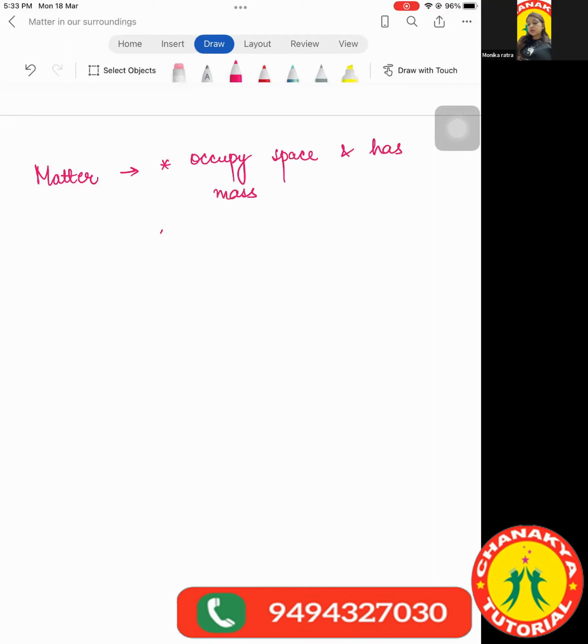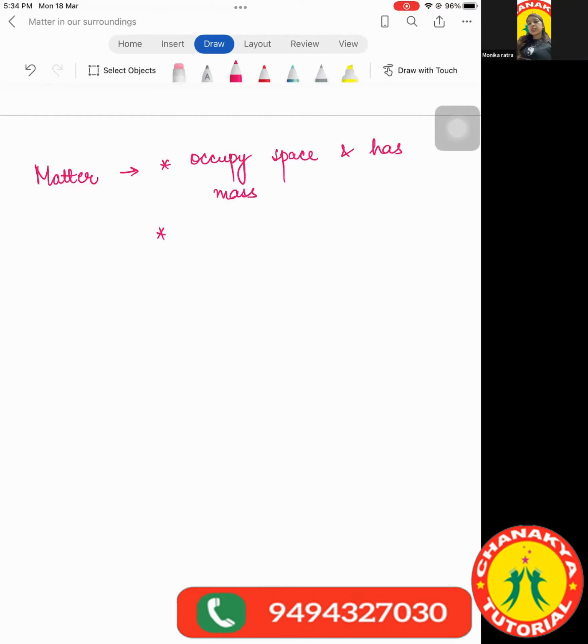Fine. Next, Pranav, can you tell me, is there any scope by which we can relate matter to the sense organs? Is there any relationship between the sense organs and matter?